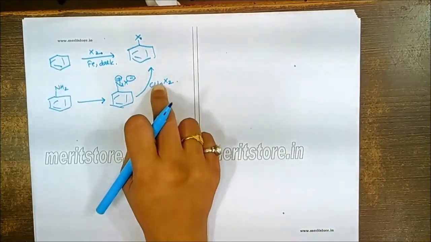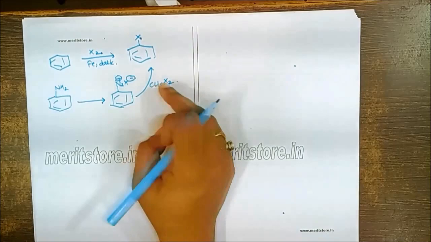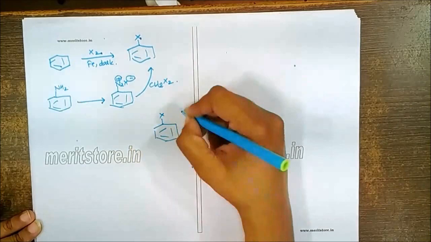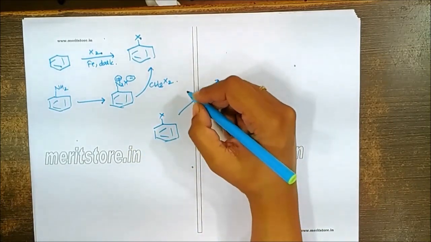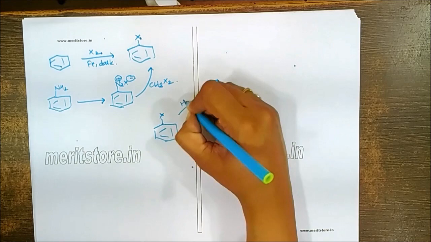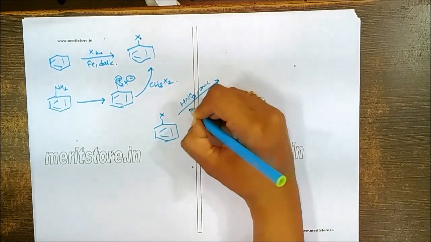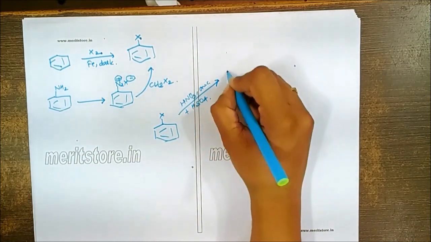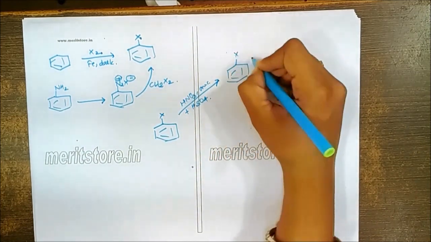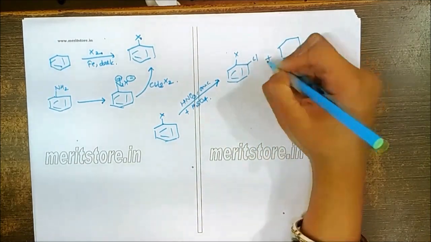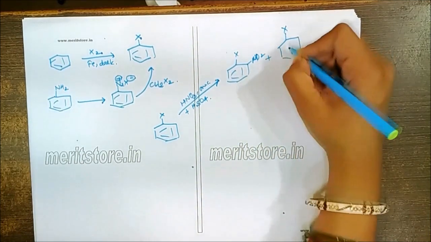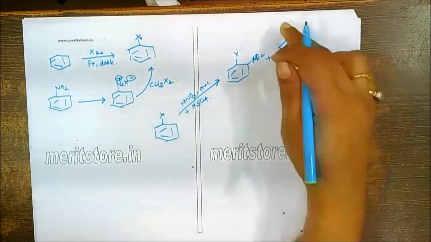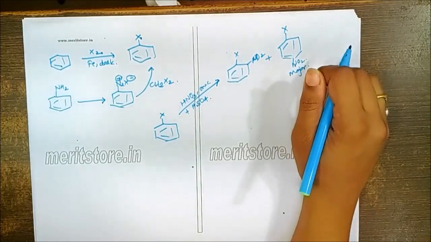Now different reactions related, that is all electrophilic substitution related to haloarenes, can be summarized in this way. If I allow this to react with nitric acid, that is HNO3, plus a mixture of H2SO4, we call this the nitrating mixture, then two products are expected. One is the ortho product and one is the para product. Out of this, the major one is the para product because the steric crowding effect is minimized over here.